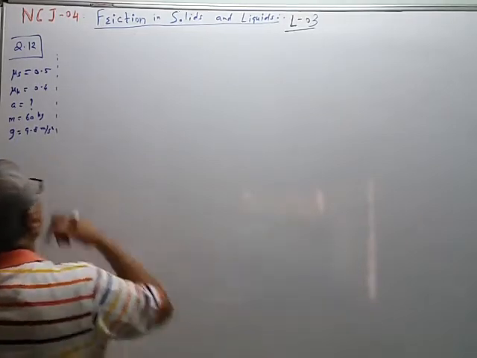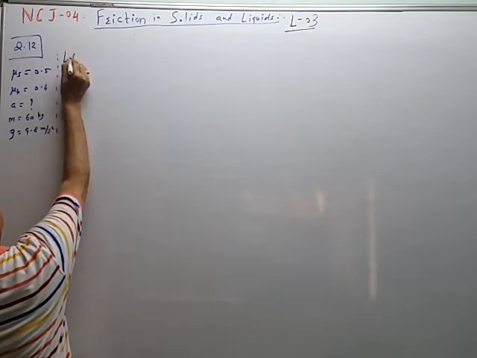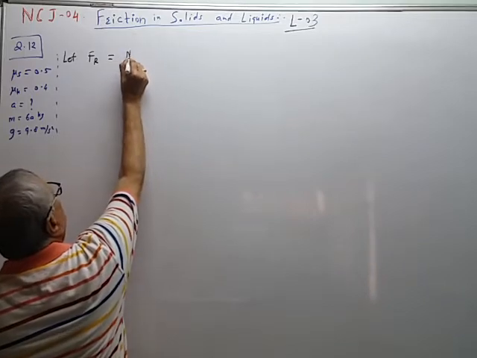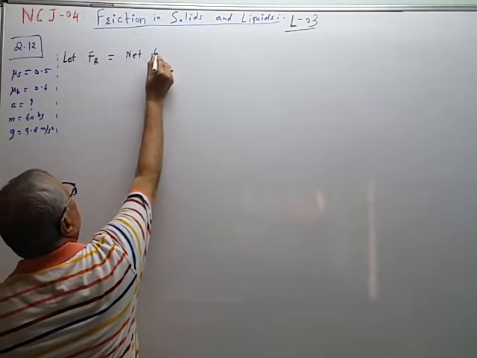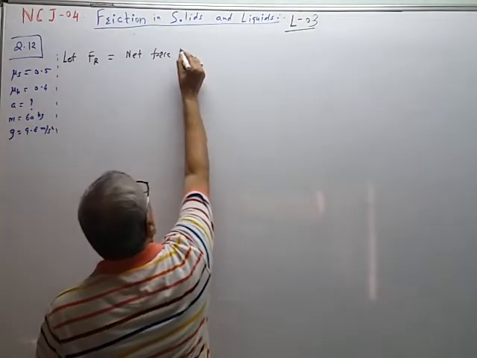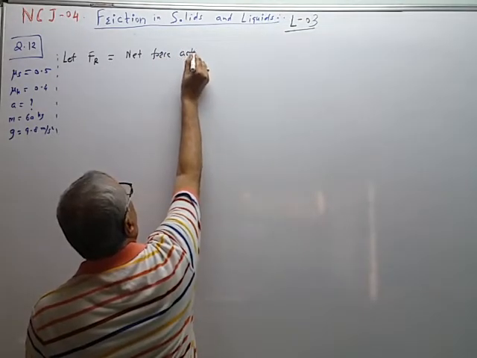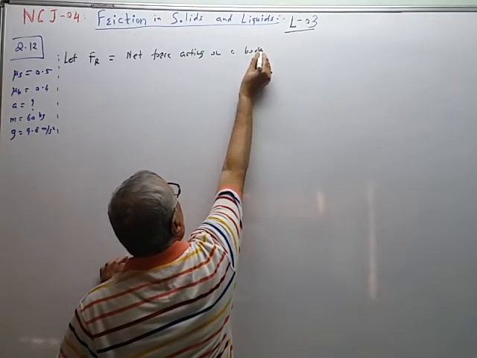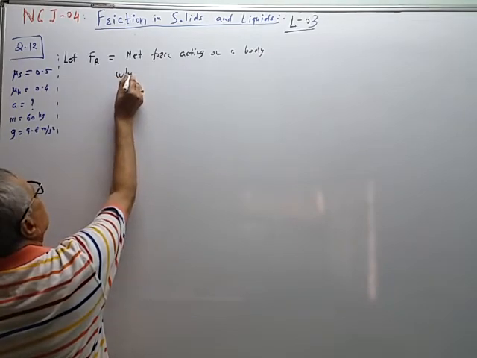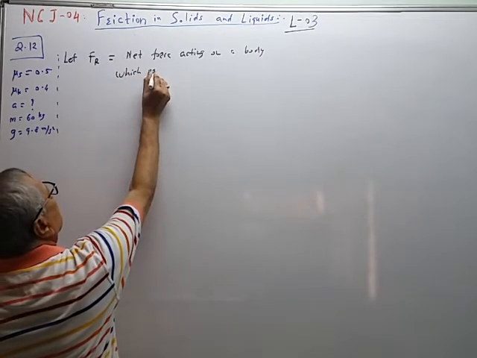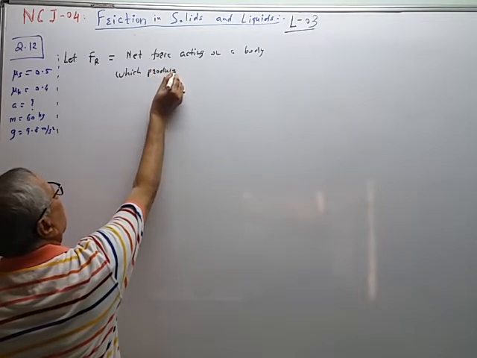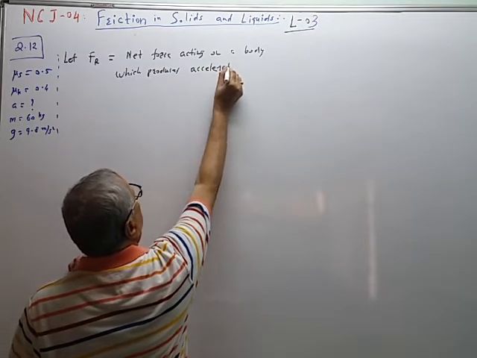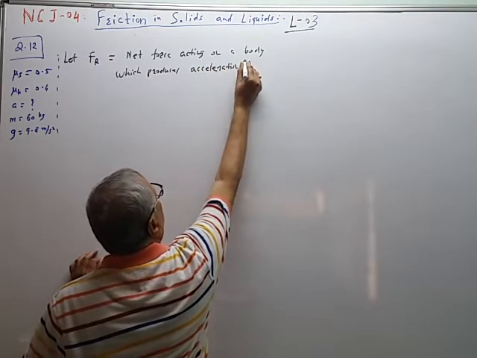So let Fr is equal to net force acting on a body which produces acceleration a in it.